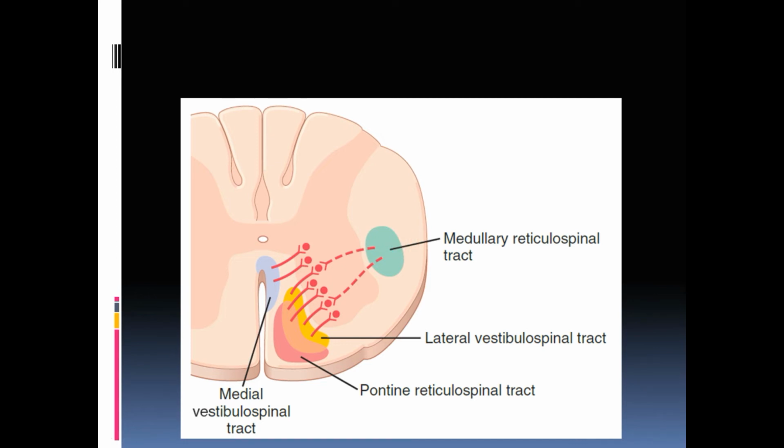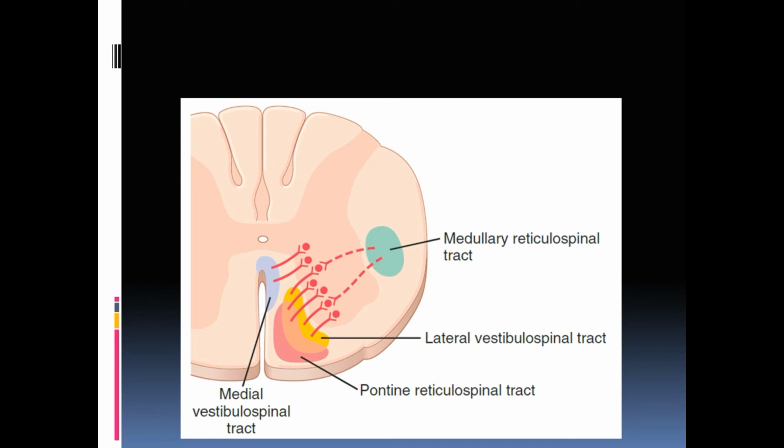When the brain wants, the higher cortex wants a person to stand, it supplies a higher stimulus to the pontine reticulospinal tract. When a person wants to perform a different action, let us say lying down, sitting down, or other action, at that time the brain sends a stronger stimulus to these medullary reticulospinal tract, which overcomes the stimulation of your pontine reticulospinal tract and then allows the person to attain other postures like sitting or lying down or relaxing.